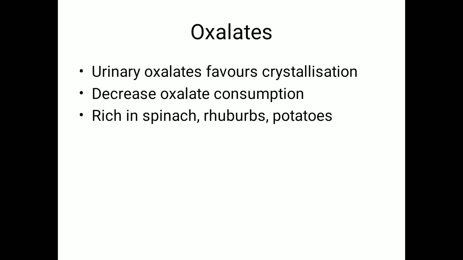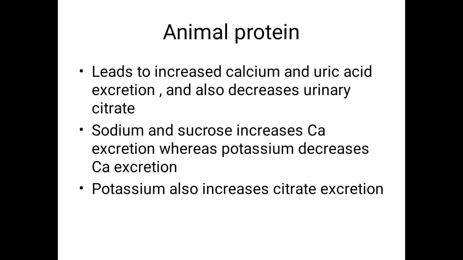Oxalates, increased amount of oxalate in the urine can predispose to calcium oxalate formation. So you have to decrease the oxalate consumption. Oxalates are rich in spinach, rhubarb, and potatoes. Animal protein increases calcium and uric acid excretion and also decreases urinary citrate. Citrate is an inhibitor of stone formation.